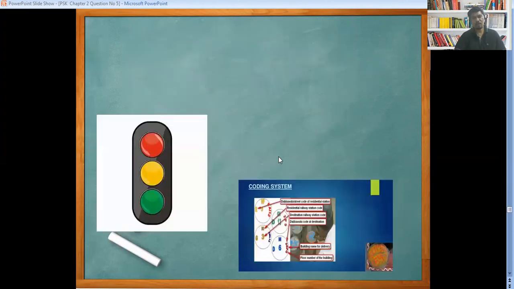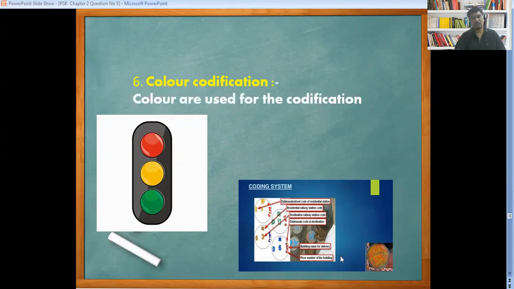Now look at here color codification. As I mentioned, look at here, a red signal indicates we have to stop, yellow means be ready, and green indicates go, you can go now. This is what we have seen normally in the case of a traffic signal. Now look at here Mumbai's Dabbawala codification. As I mentioned, with the color code on a dabba, on the tiffin, they can easily deliver the tiffin to the destination without any mistake. That comes under color codification.